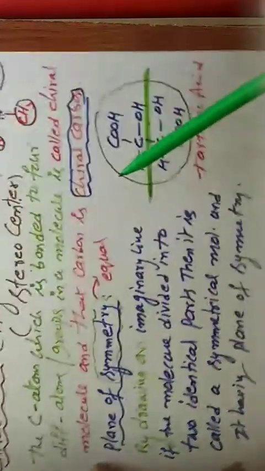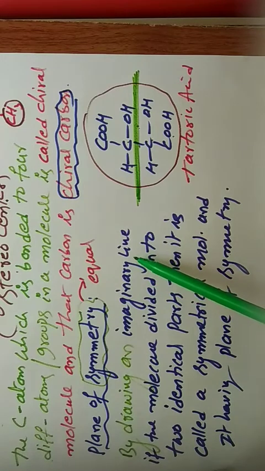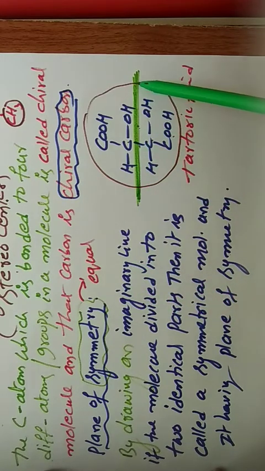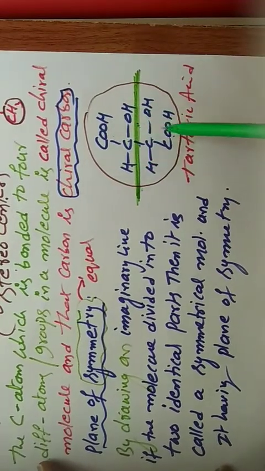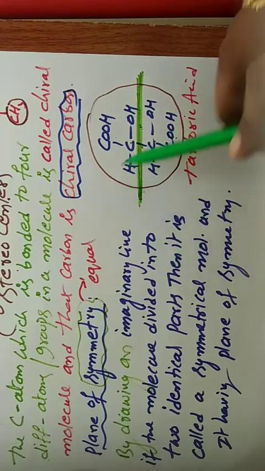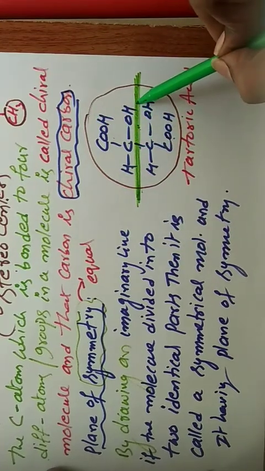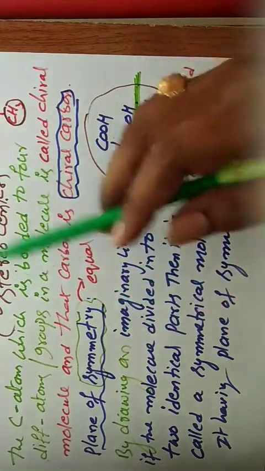And for plane of symmetry, by drawing an imaginary line, if the molecule can be divided into two equal parts, then it is called a symmetrical molecule, which has a plane of symmetry.